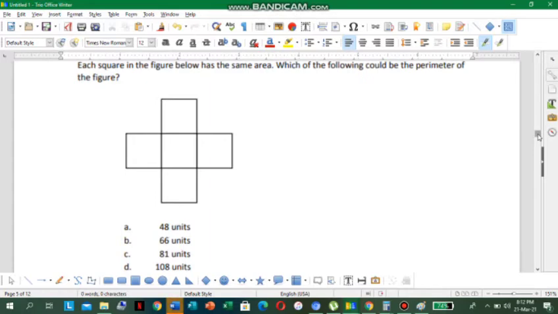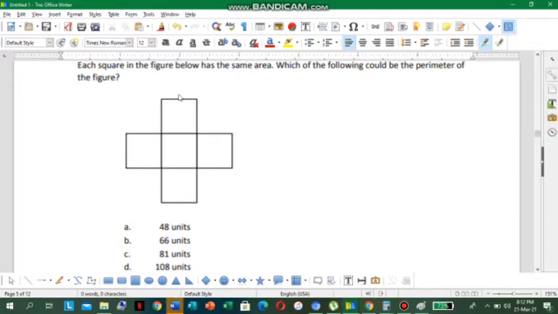So we are looking at squares. We have 5 squares. Let's count it: 1, 2, 3, 4, and 1 in the middle here is 5 squares. Because it's 5 squares, I would say that the length is 5 and the width is also 5. Because it's a square, all sides must be the same.